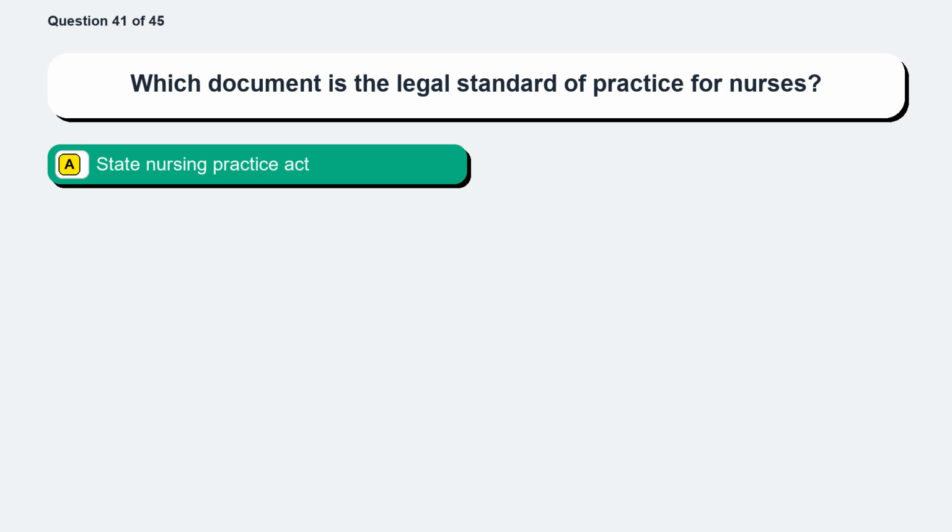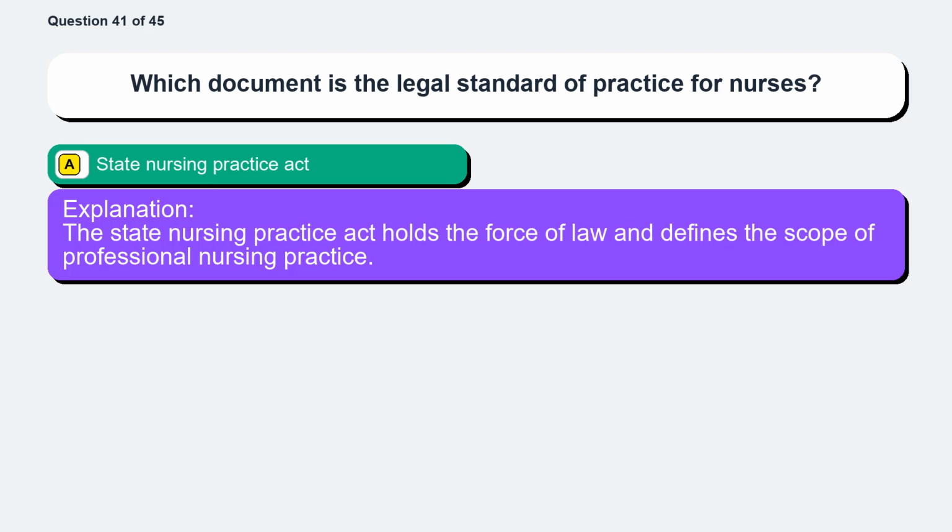The correct answer is option A, State Nursing Practice Act. The State Nursing Practice Act holds the force of law and defines the scope of professional nursing practice.